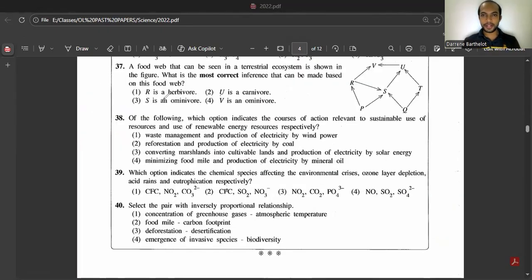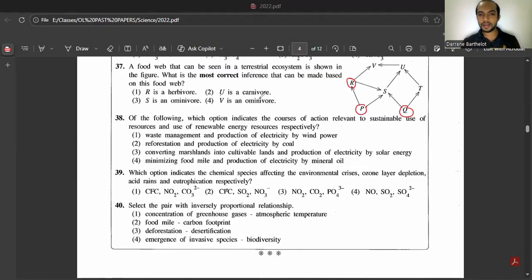Question number 37. A food web that can be seen in a terrestrial ecosystem is shown. What's the most correct inference that can be made based on the food web? They're asking the most correct one, right? R is a herbivore. These two, P and Q, should be producers because the food web starts from them. Then these two should be green plants. Then R is a herbivore. It can be a herbivore or it can be omnivore as well. We cannot surely tell it, right?